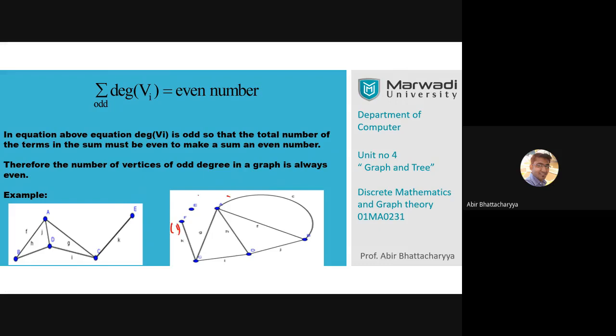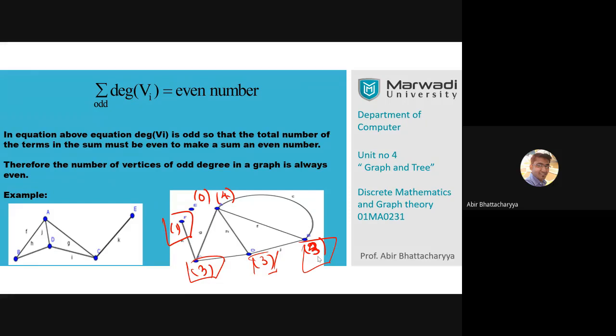This is 1. This is 0. This is 3. This is 3. This is 4. Not 4. This is 3 also. And this is 4. All right. So how many odd degree vertices? 1, 2, 3, 4. So that is also 4, and 4 is an even number. So we verified our theorem. Okay. So you get this point.